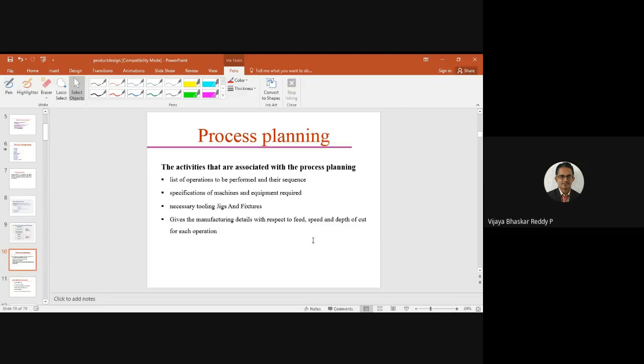So specifications of machines required. What are the specifications? That is, whether the lathe is 1 meter length or 4 meter length, what is the general capability of that particular equipment, and what special equipment is required, that we need to follow.